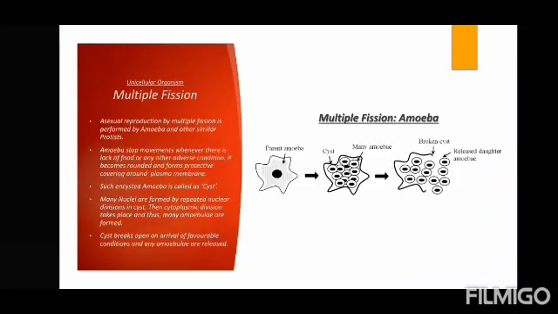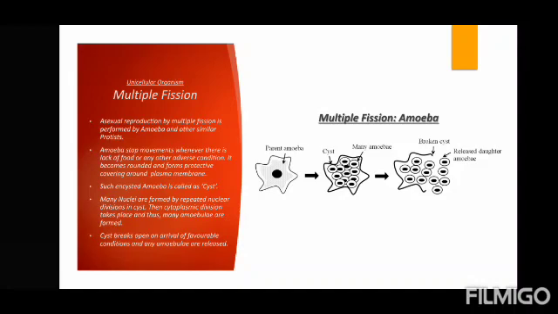Moving on to the next, that is multiple fission. Now this is a type of asexual reproduction which will happen when unfavorable situations are there. For example, in case of amoeba, when the unfavorable or adverse conditions are there, like for example there is no food available, in that case amoeba forms a protective covering over it which is called a cyst, and inside the cyst it keeps on dividing and forming new amoebae, right?